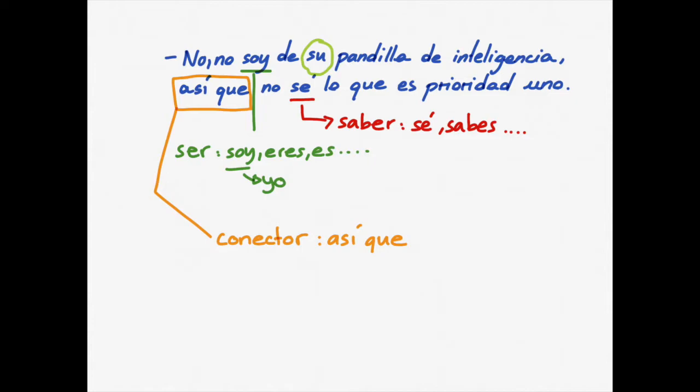Así que, so these two words, así que, mean so. No sé lo que es prioridad 1. So I don't know what is priority 1. Again, this lo que, these two words mean what, and then es, it is. Again, without the subject. Again, the verb to be, ser. So, prioridad 1, priority 1.